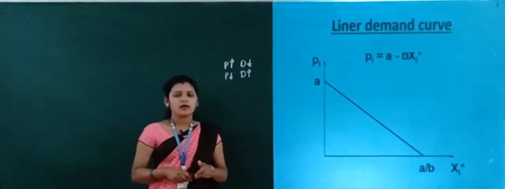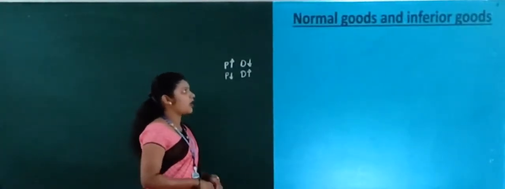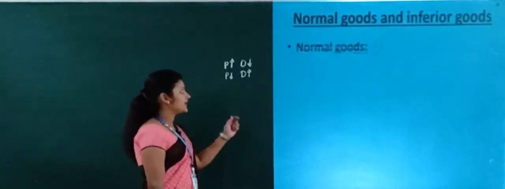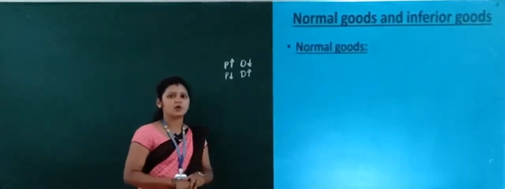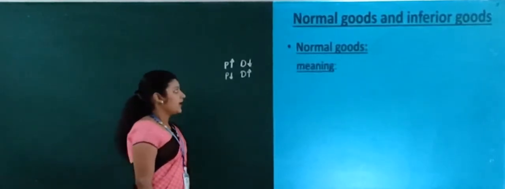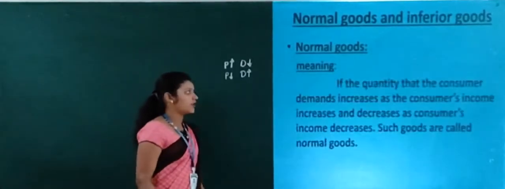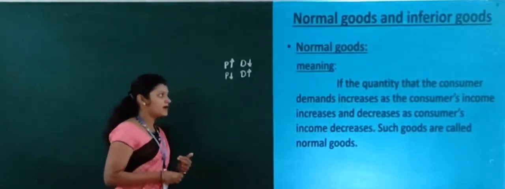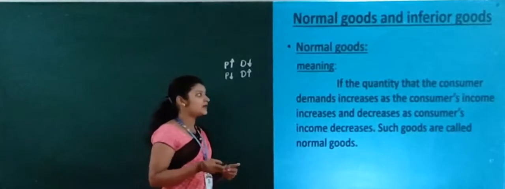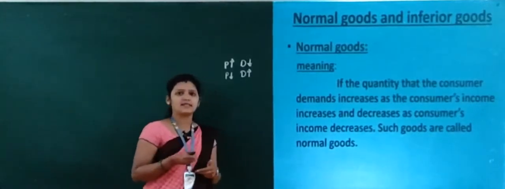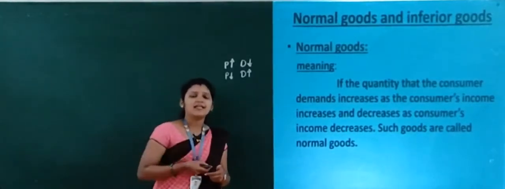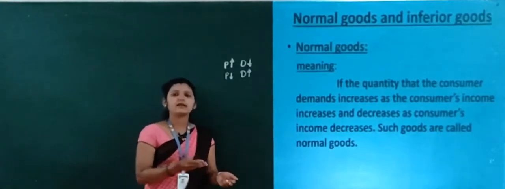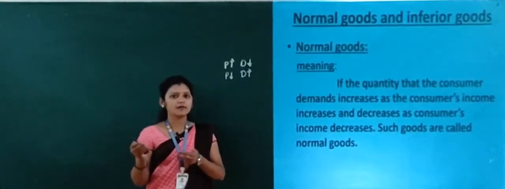Now we will study normal goods and inferior goods. Let's take the first one, normal good, and see its meaning. If the quantity that a consumer demands increases as the consumer's income increases, here we are studying the relationship between income and demand of a consumer.